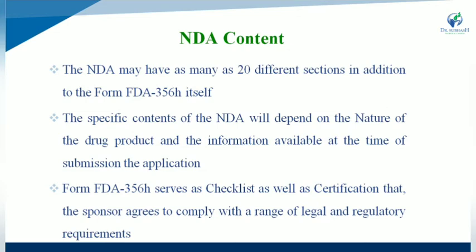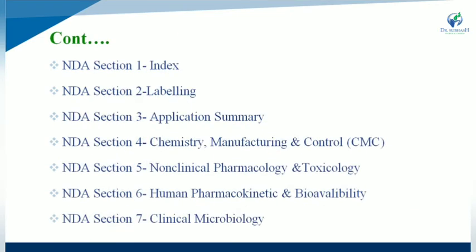So what is the role of FDA 356? It serves as a checklist as well as certification, and the sponsor agrees to comply with a range of legal as well as regulatory requirements. NDA sections, 20 sections are available. Section number 1 is the index.